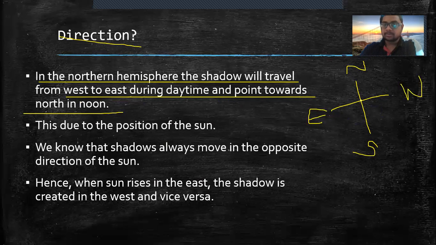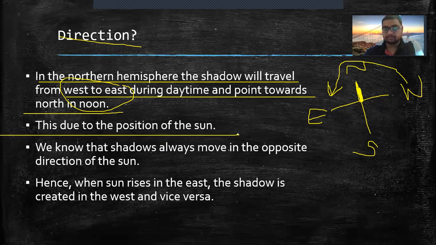When you are standing here, at 12 o'clock the shadow will fall like this, facing the north in the northern hemisphere, and it will travel from west to east. This is due to the position of the sun, as we all know. You should keep in mind the northern hemisphere and this west to east thing.